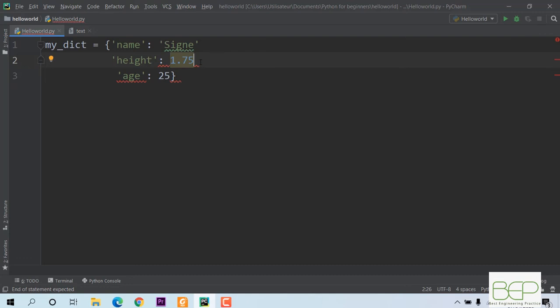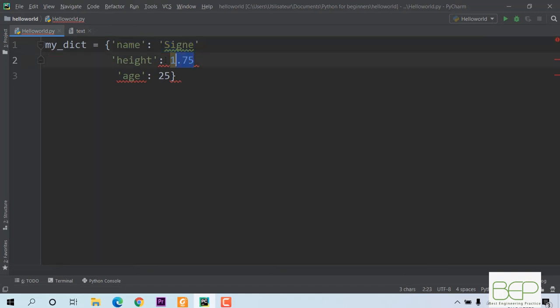It is saying that there is an error in my code, and this is why PyCharm is beautiful, because when you write something that the computer doesn't understand, you have something like this that tells you that there is something wrong. In this case, it's just because we have not put a comma to separate each key and value.